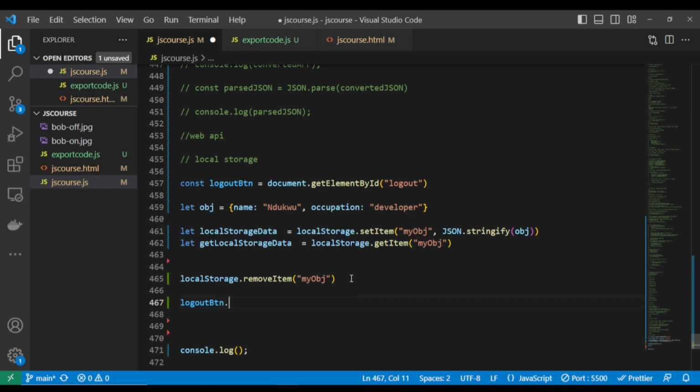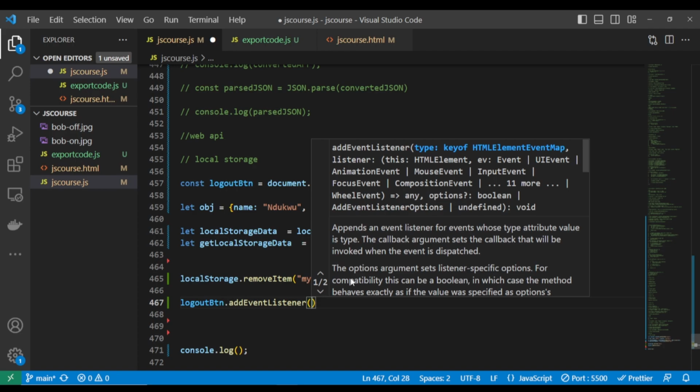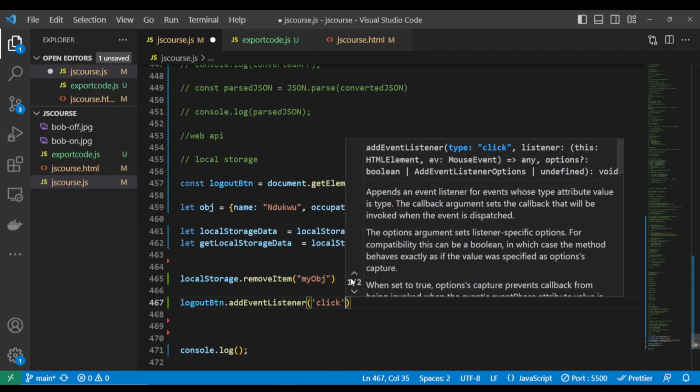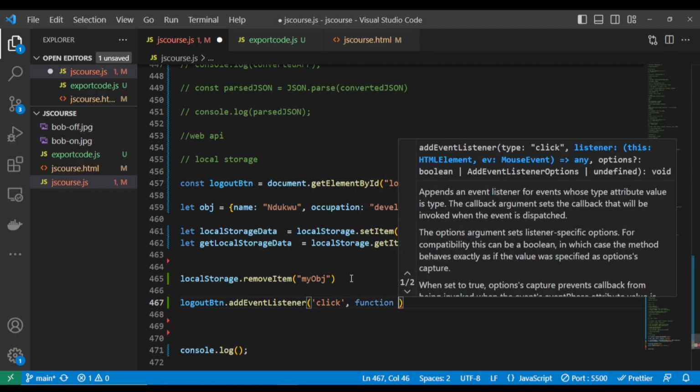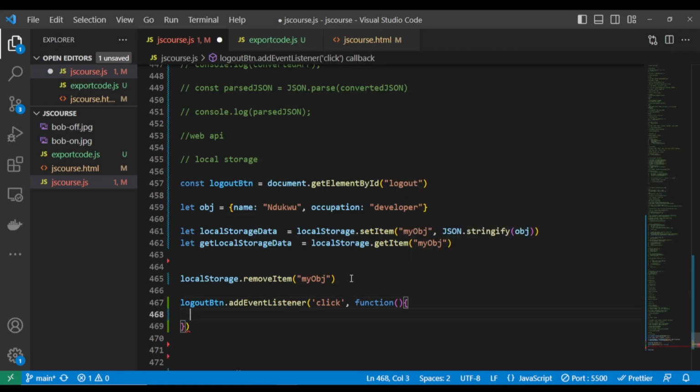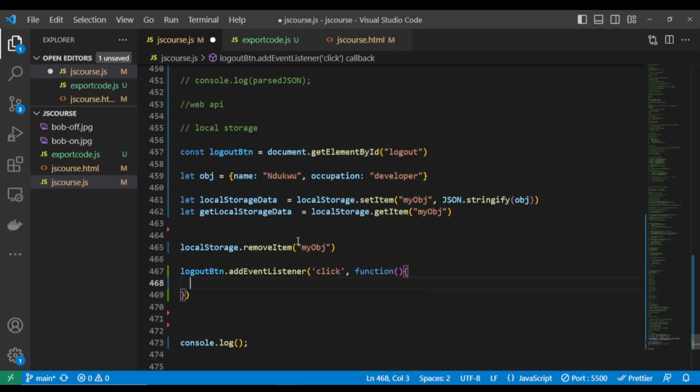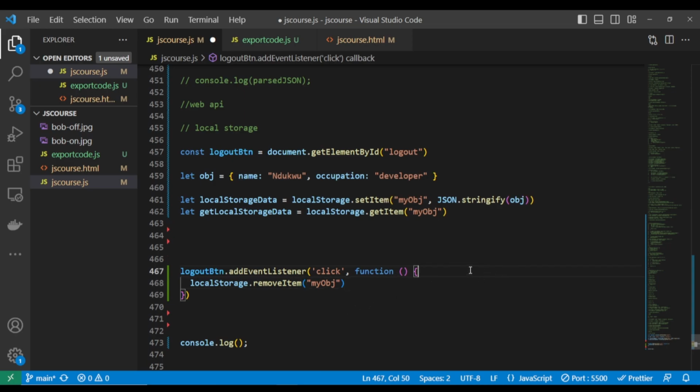So now I'm just going to say on click of this, addEventListener. I'll say the event, which is click. Then I'll pass in a callback function. When you click this, I'm passing a callback function. I'll just put localStorage.removeItem. We have stored this obj data in our local storage, and we also have the get now.